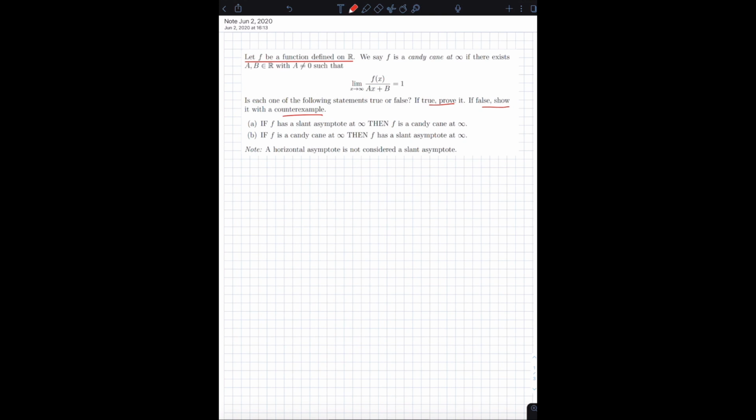Before I ask you to pause the video and try to attempt this question on your own, I'm going to state what it means for a function to have a slant asymptote at infinity, because I believe that, especially if you're someone who's in high school, you probably don't know the rigorous definition of what a slant asymptote is. So here's the definition. f has a slant asymptote at infinity if and only if this condition is satisfied: there exists a non-zero real number c.